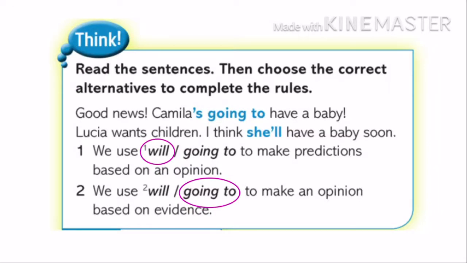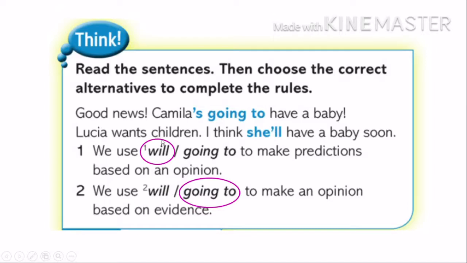Okay? So let's read this. Good news! Camila's going to have a baby. I'm looking at Camila and her tummy has grown. So it's evidence. She's going to have a baby. She's pregnant. Lucia wants children. I think she'll have a baby soon. Okay? I suppose she'll have a baby soon because she wants children, but I don't have evidence. So that's why I use will.